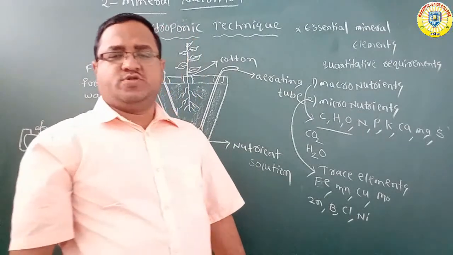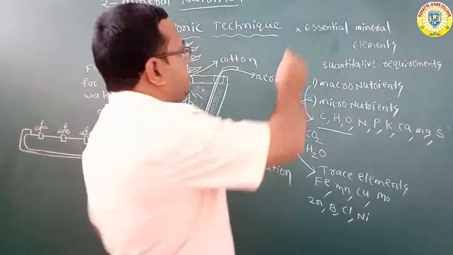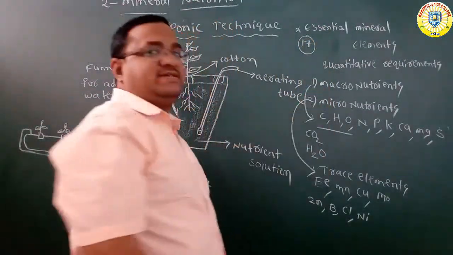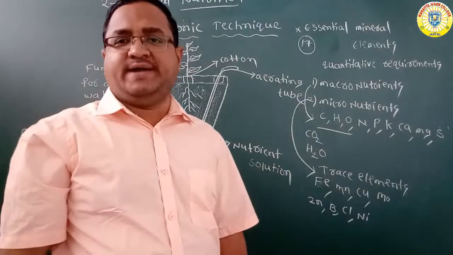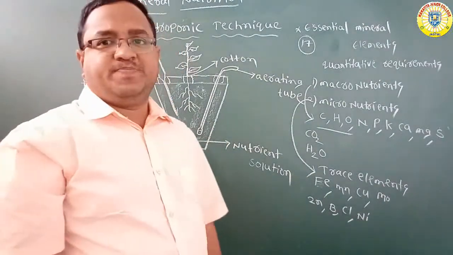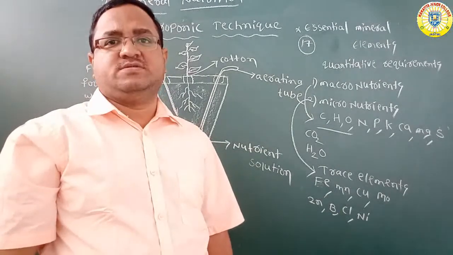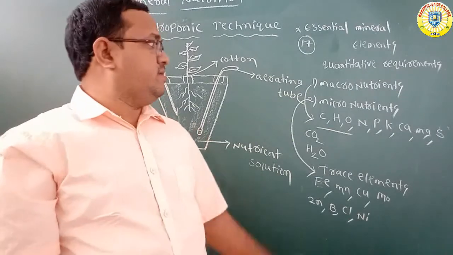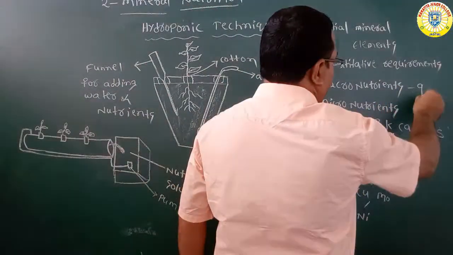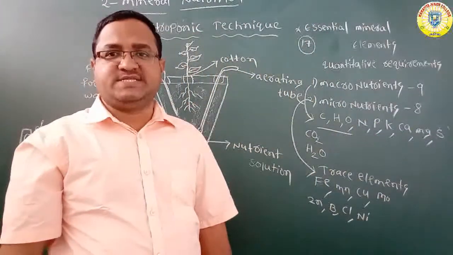So these are the 8, total 17. Total essential elements, how many? 9 macronutrients plus 8 micronutrients, total 17 essential elements are there in plants.